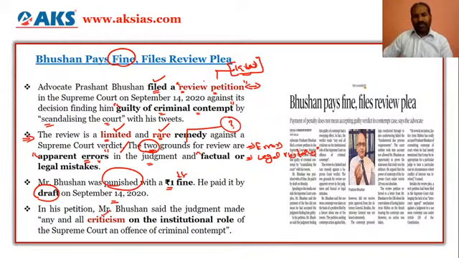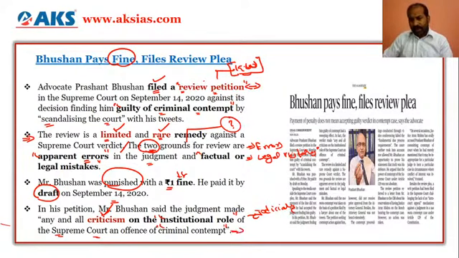This criticism that Prashant Bhushan is making is on the institutional role of the judiciary, that is of the Supreme Court, in regards to criminal contempt.